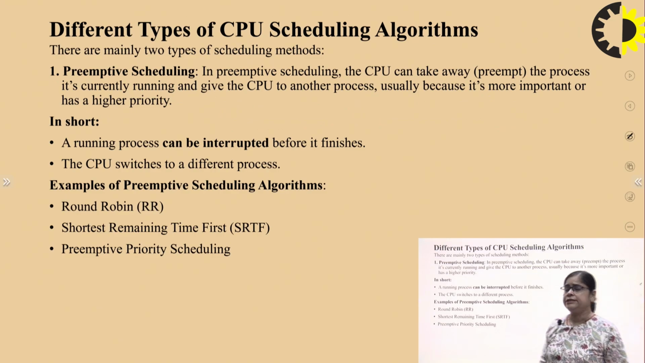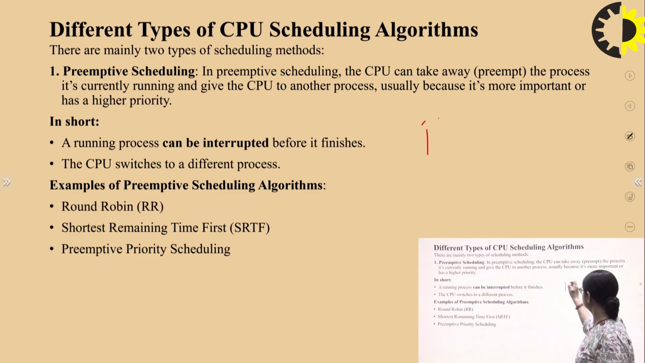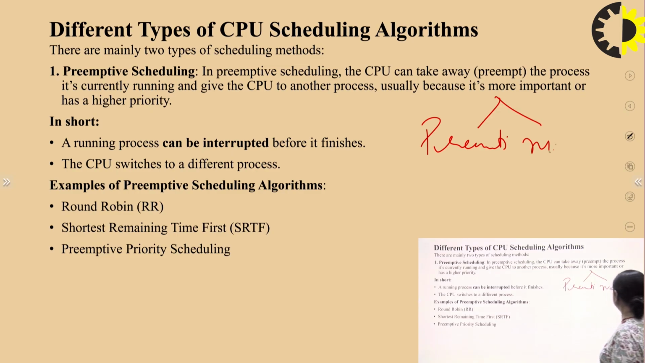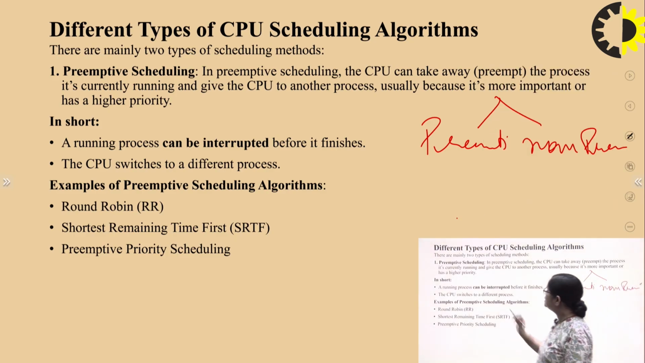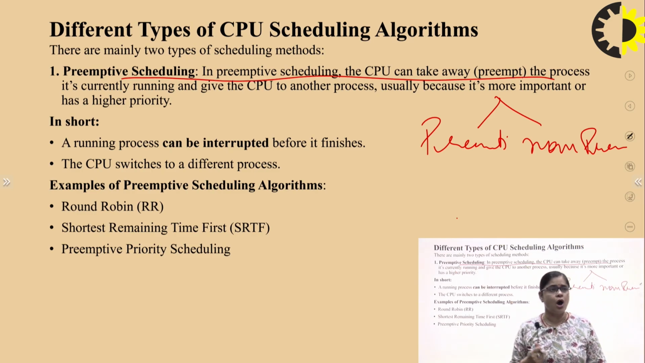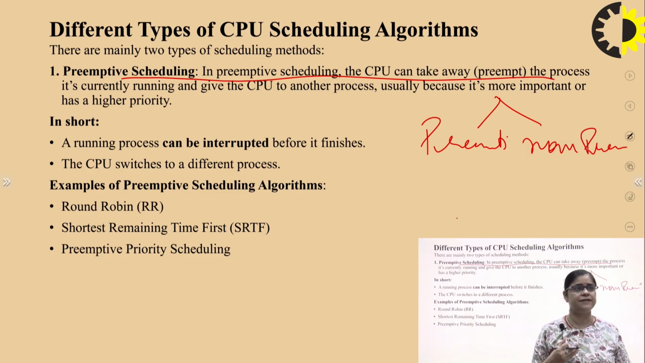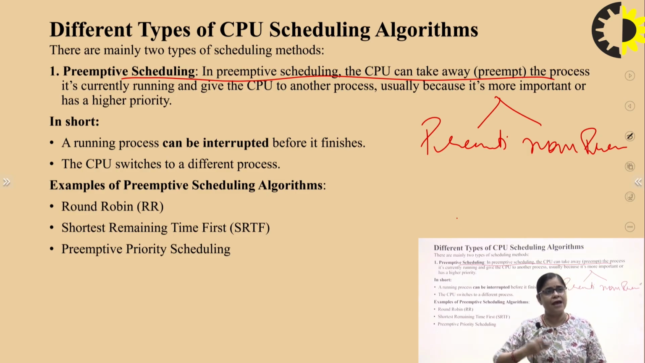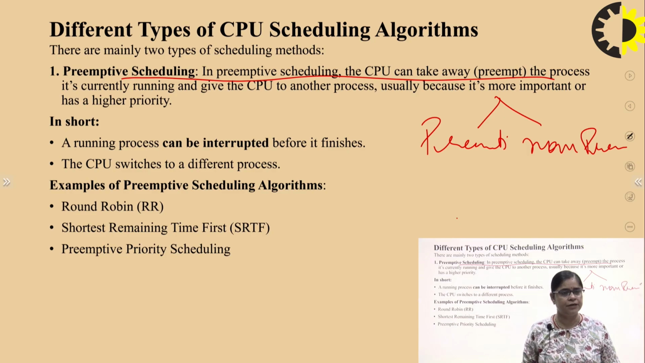Now, see, there are different types of CPU scheduling algorithms. Basically, CPU scheduling algorithms are divided into two parts. That is your preemptive, right? And second is your non-preemptive, right? For preemptive scheduling, it means that the CPU can be interrupted before it finishes.